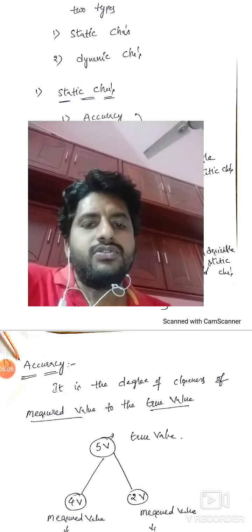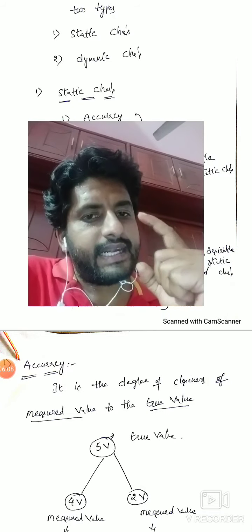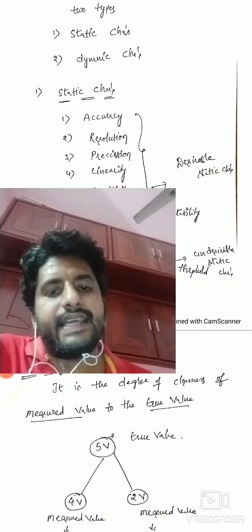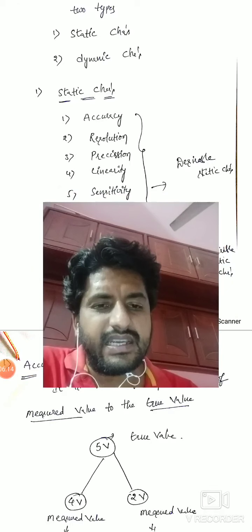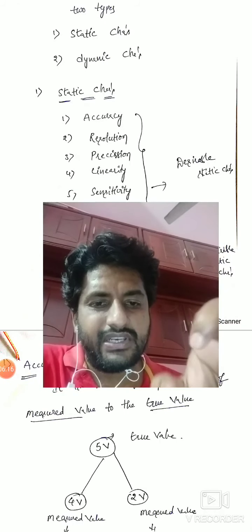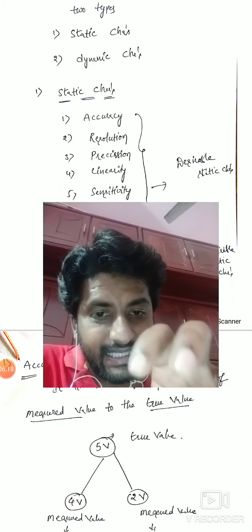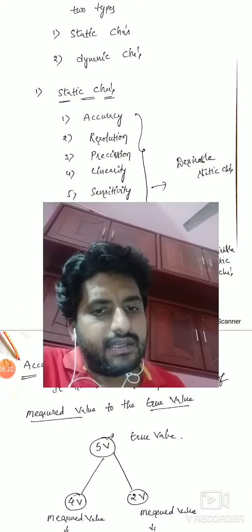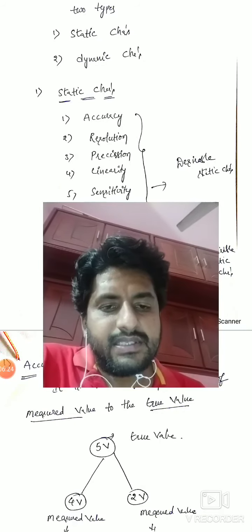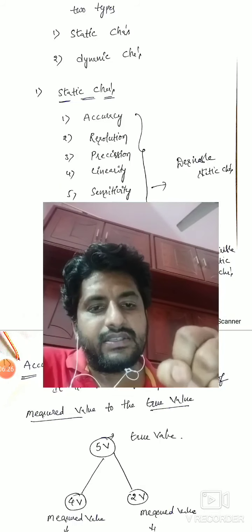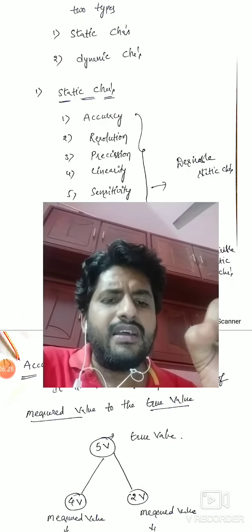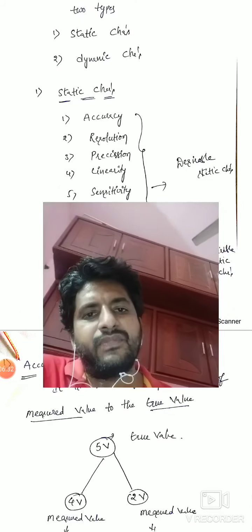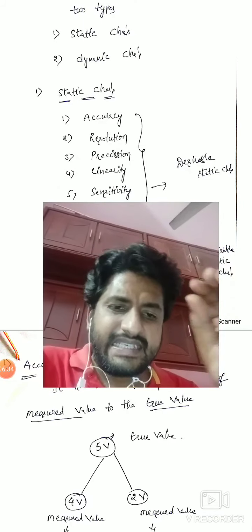Alright, so there are two types of characteristics: static characteristics and dynamic characteristics. So what are static characteristics? Static means it's a constant. Instruments having these characteristics won't change with time, right? Dynamic characteristics means these characteristics of the instruments change with time and climate conditions and all these things.